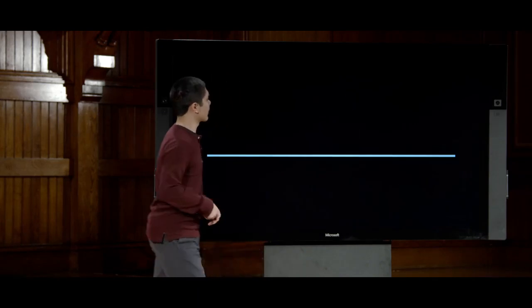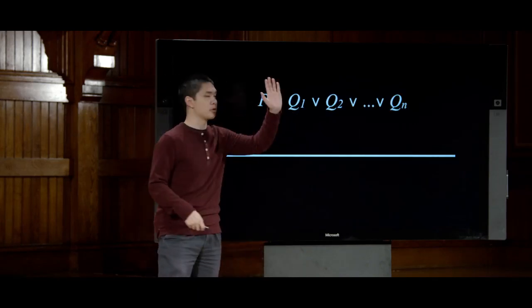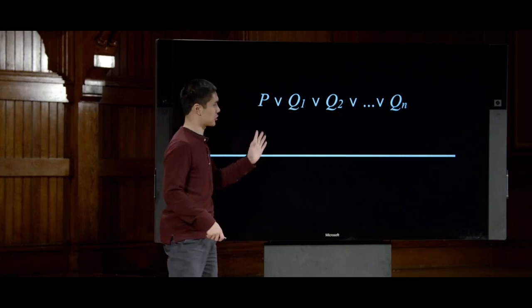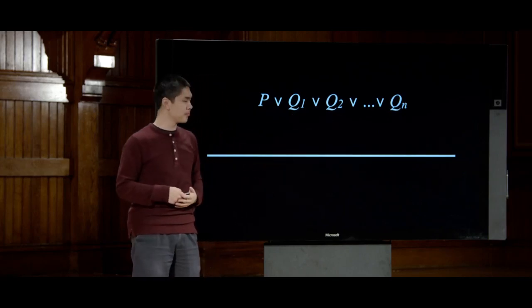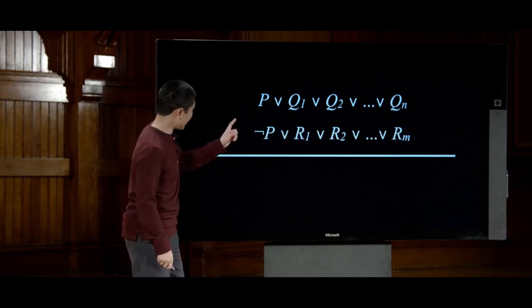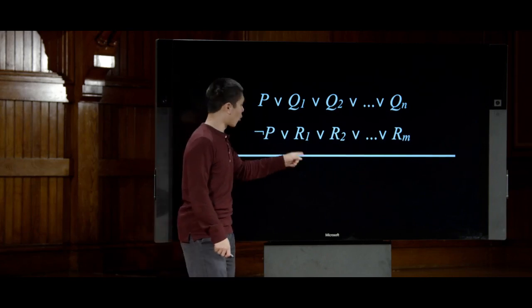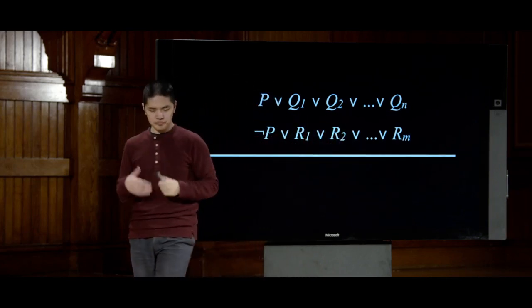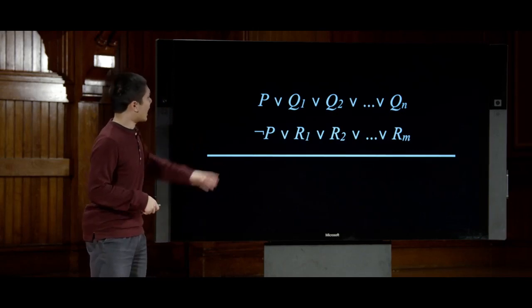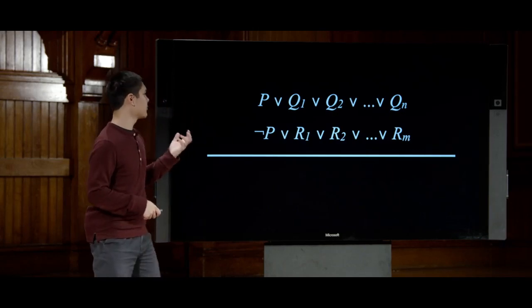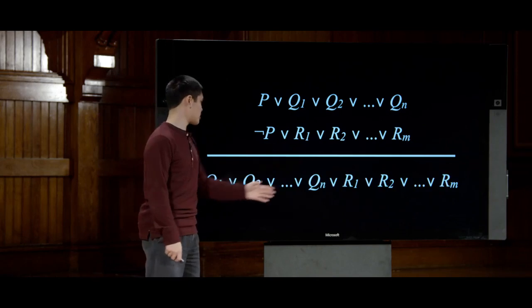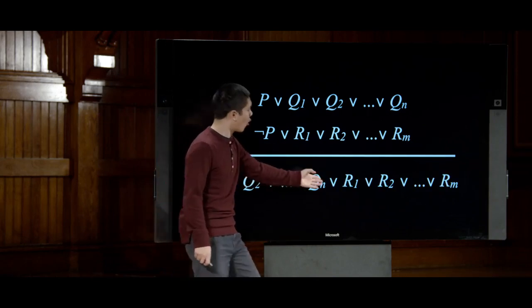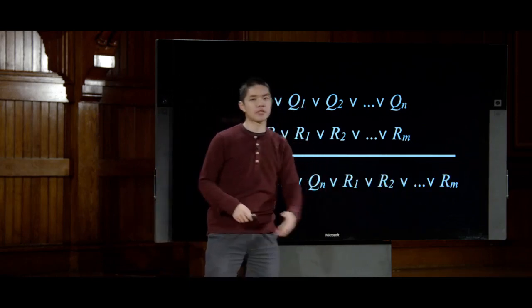So if I had a rule that had P or Q1 or Q2 or Q3, so on and so forth, up until Qn, where n is just some number, and likewise, I had not P or R1 or R2, so on and so forth, up until Rm, where m, again, is just some other number, I can resolve these two clauses together to get one of these must be true: Q1 or Q2 up until Qn, or R1 or R2 up until Rm.